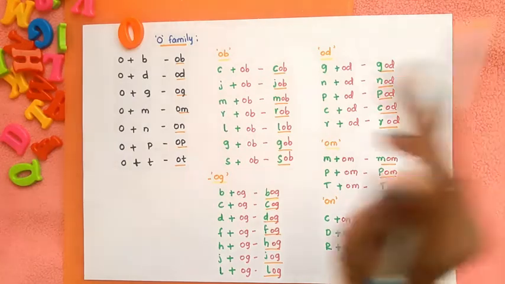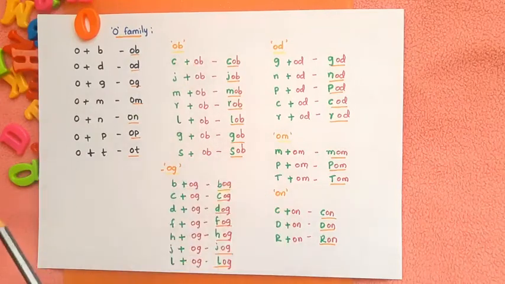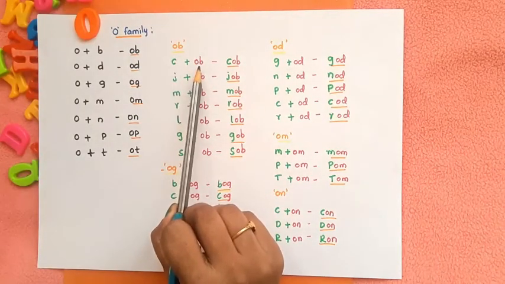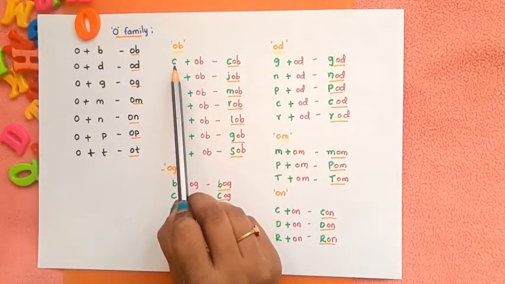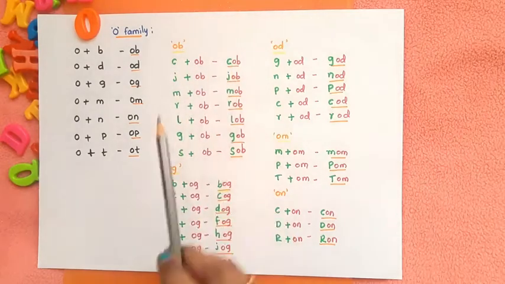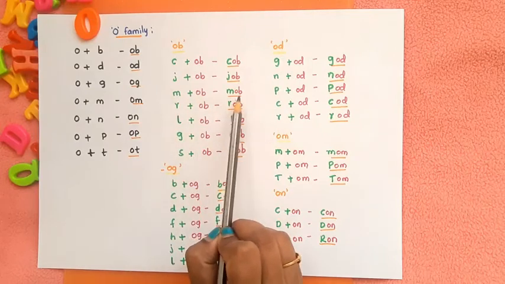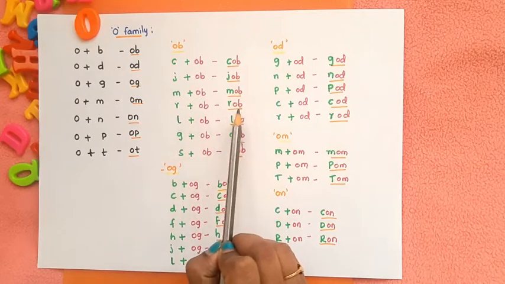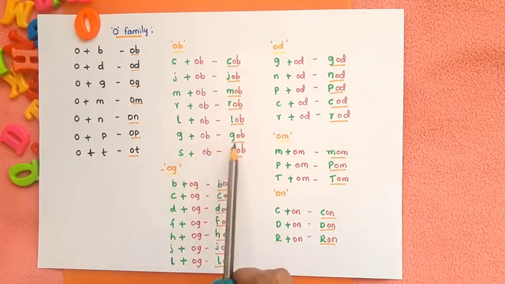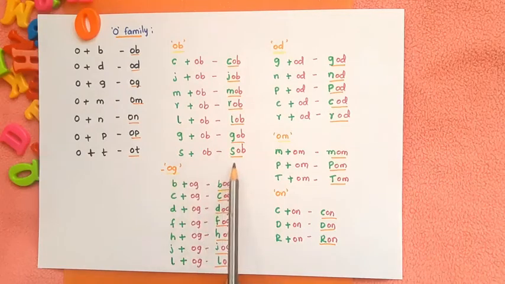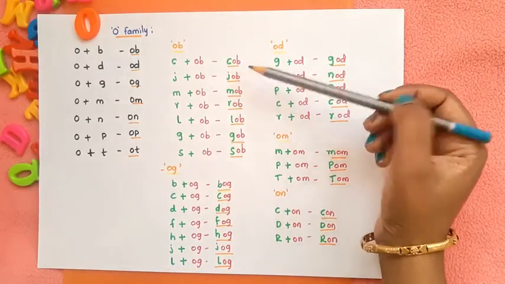Let's see 3 letter CVC blending words. First we have ob family. So here we are adding 1 letter to the 2 letter word family. The sound of C, K, ob, cob. J, ob, job. M, ob, mob. R, ob, rob. L, ob, lob. G, ob, gob. S, ob, sob. So here I use 2 different colors to give better understanding to the kid.